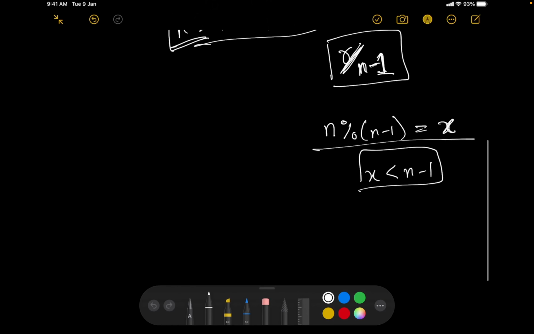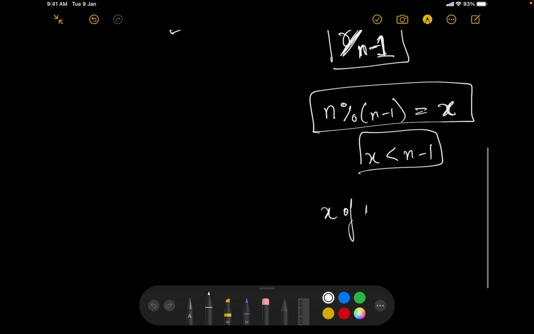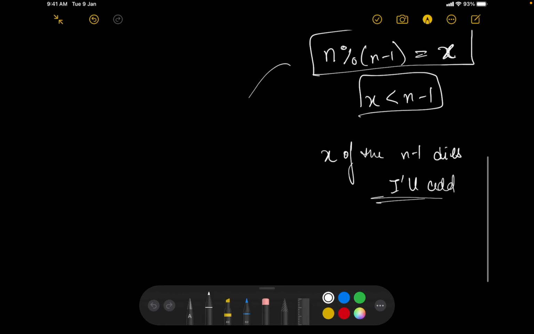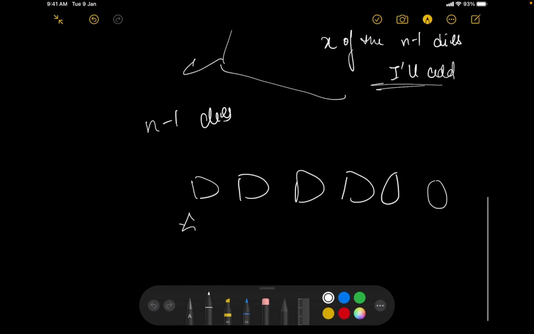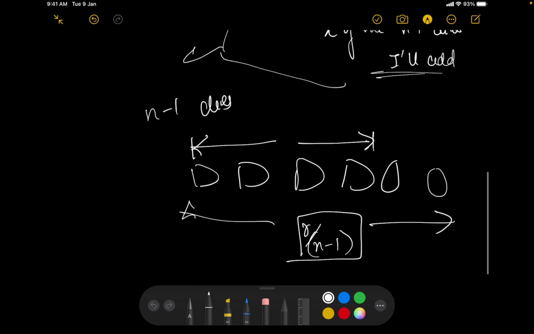So in case I'm having x as the remainder, then for x of the n minus 1 dice, I'll add 1 to it. What I'm saying here is, let's say these are the n minus 1 dice I'm having, they'll be having a value r divided by n minus 1. I hope that makes sense. However, x of them would have an additional 1. So x of them would have a value r divided by n minus 1, plus 1. This is the solution.